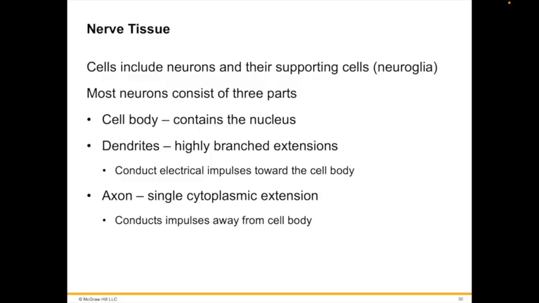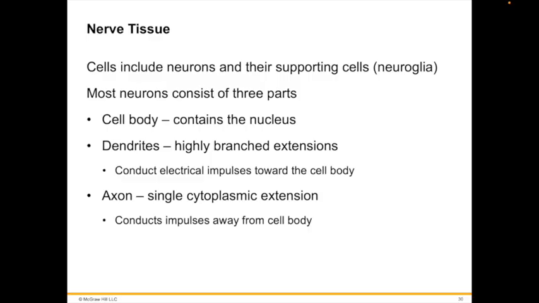Most neurons consist of three parts: the cell body, dendrites, and an axon. The cell body of a neuron contains the nucleus. Dendrites are thin, highly branched extensions that receive incoming stimulation and conduct electrical impulses to the cell body. The axon is a single extension of the cytoplasm that conducts impulses away from the cell body.